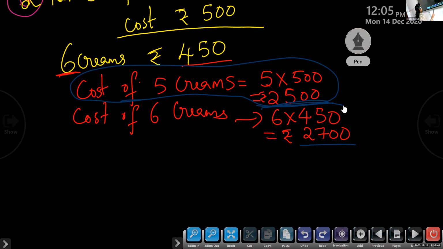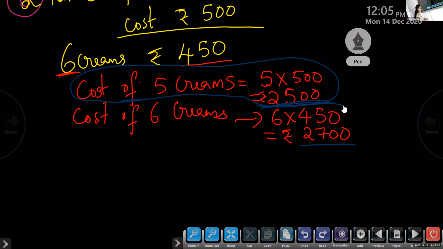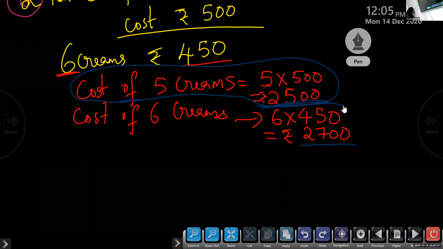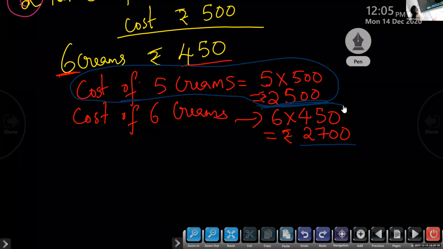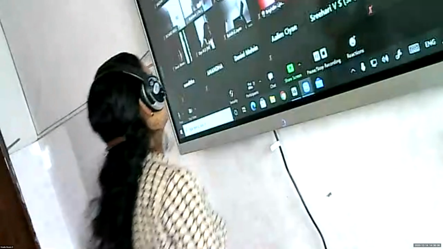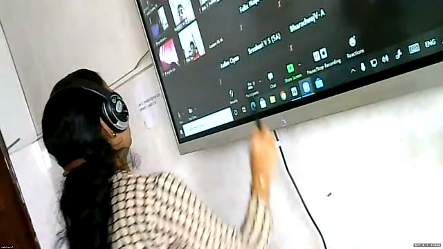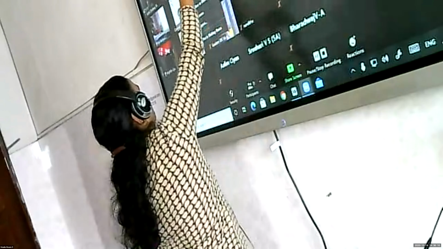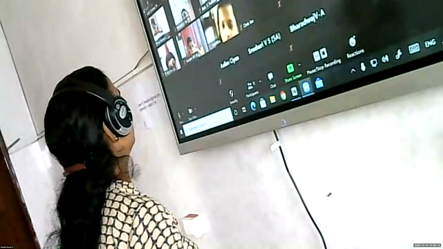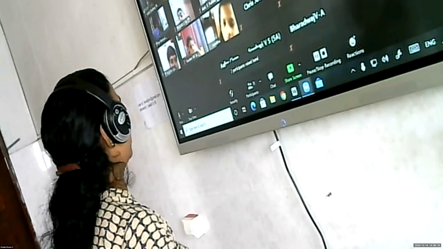Okay, now children, you can do question number A from that page. All of you, please take page number 6. Gautam is entering now. Yes, Ayman. Ma'am, I don't have the textbook with me, so can I take it? Yes, take it.